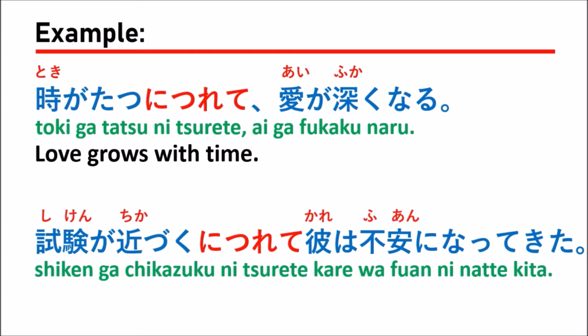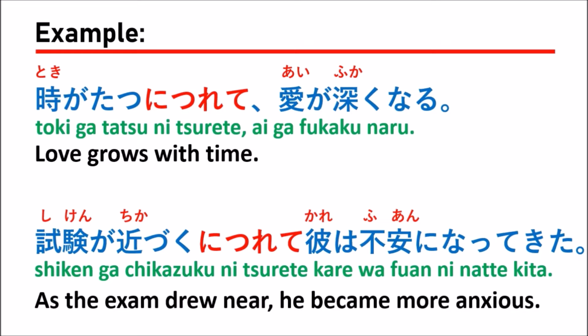試験が近づくにつれて彼は不安になってきた。試験が近づくにつれて彼は不安になってきた。Which means that as the exam drew near, he became more anxious.